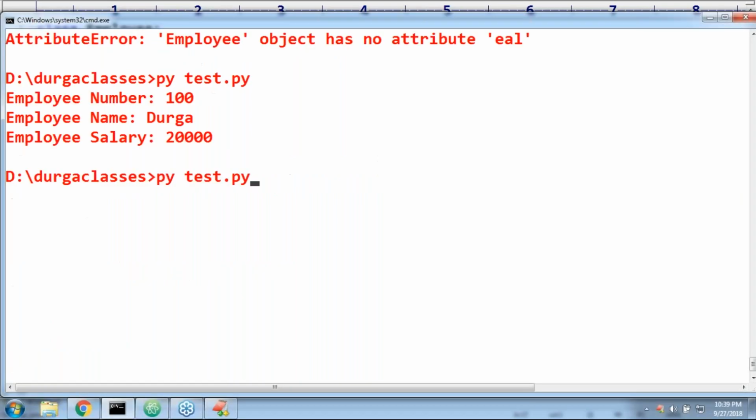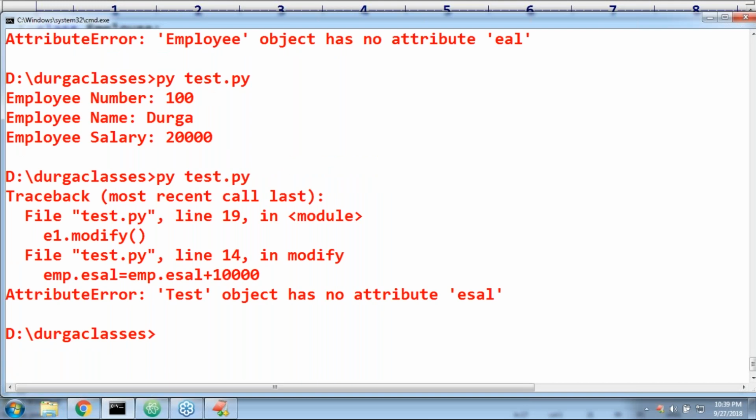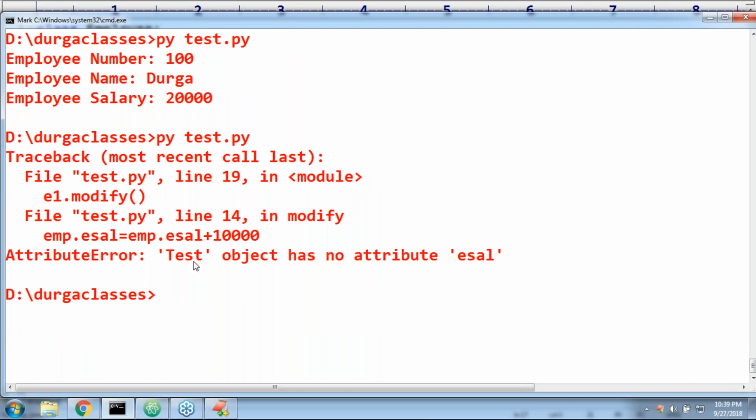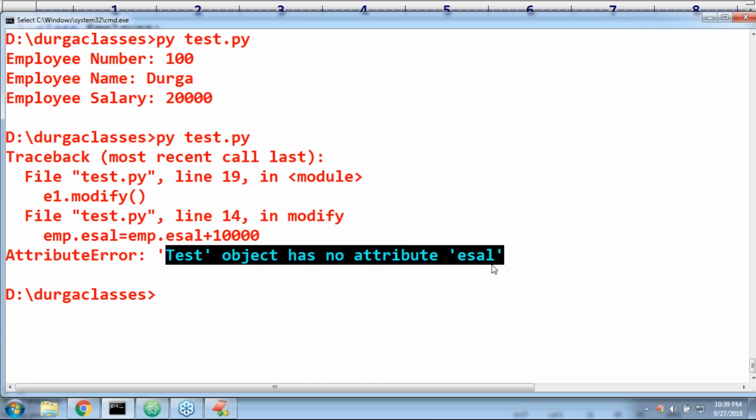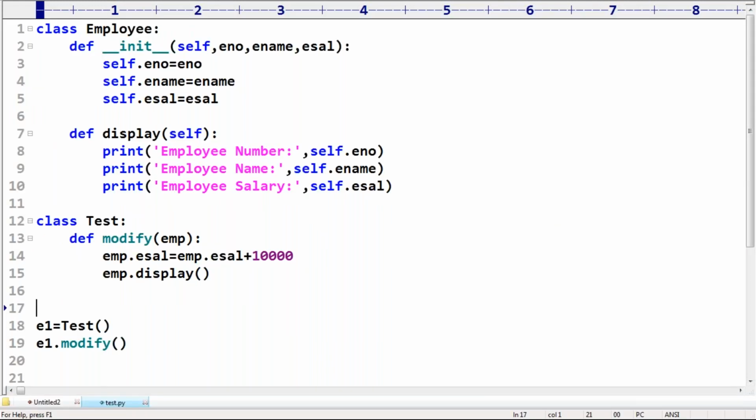Now observe this one. Test object has no attribute eval. Clear? Raman, getting? Next, you are not required to pass this argument because if it is an instance method, the first argument is self, automatically passed by Python.